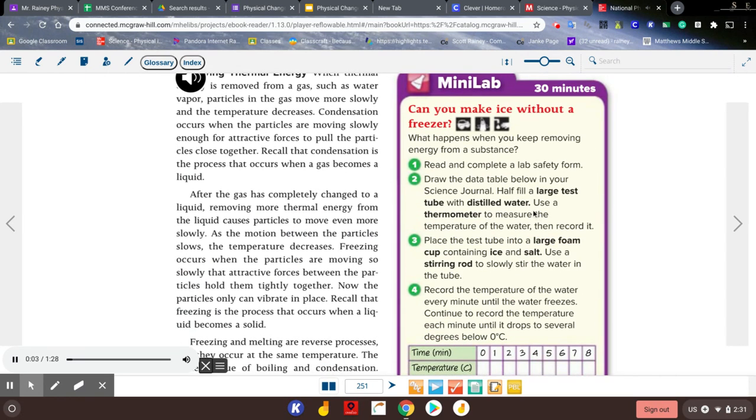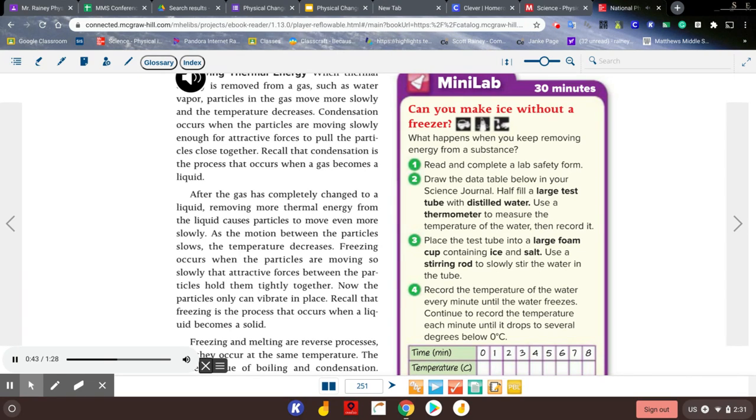Removing thermal energy. When thermal energy is removed from a gas, such as water vapor, particles in the gas move more slowly and the temperature decreases. Condensation occurs when the particles are moving slowly enough for attractive forces to pull the particles close together. Recall that condensation is the process that occurs when a gas becomes a liquid. After the gas has completely changed to a liquid, removing more thermal energy from the liquid causes particles to move even more slowly. As the motion between the particles slows, the temperature decreases.